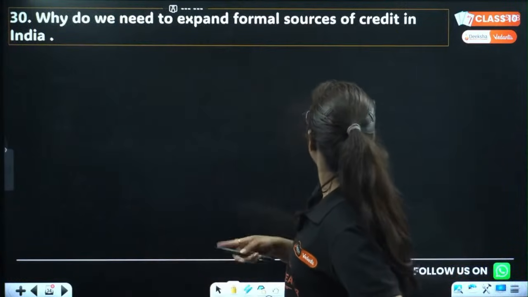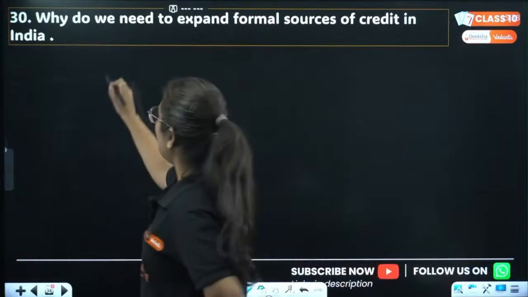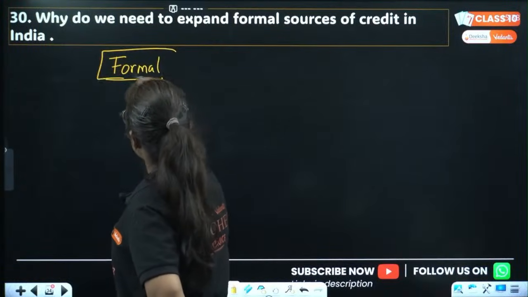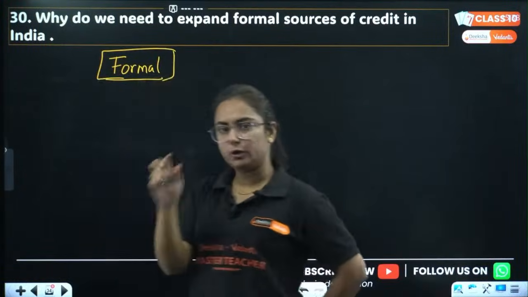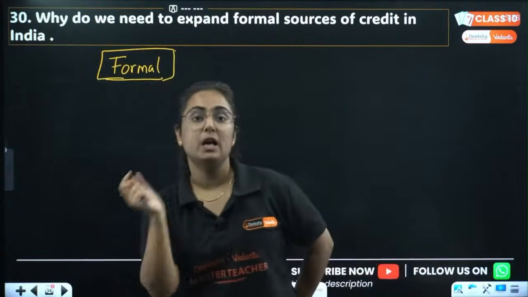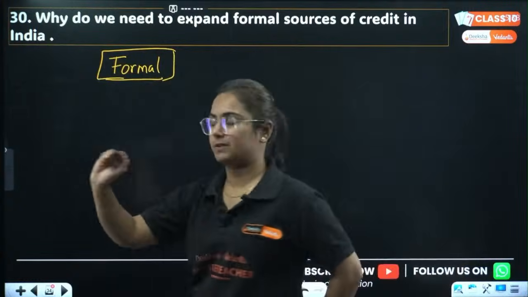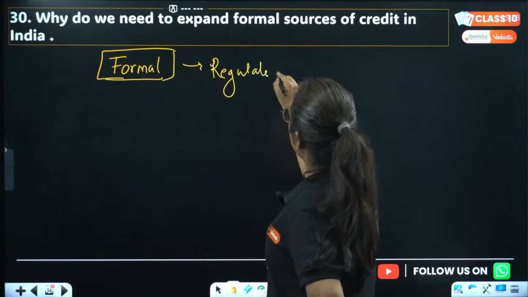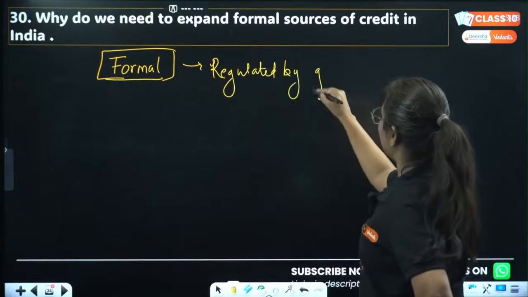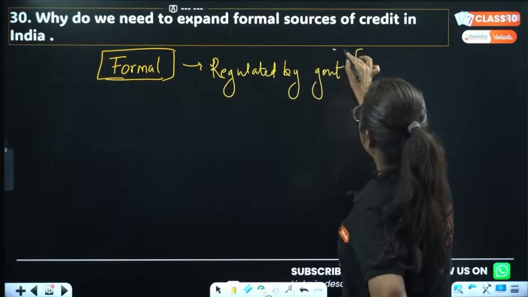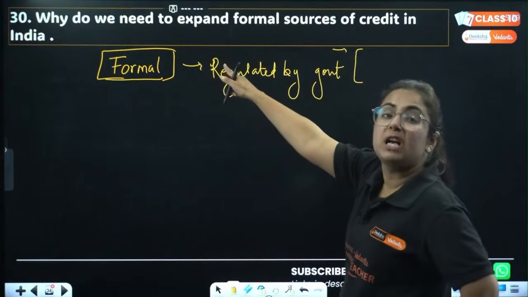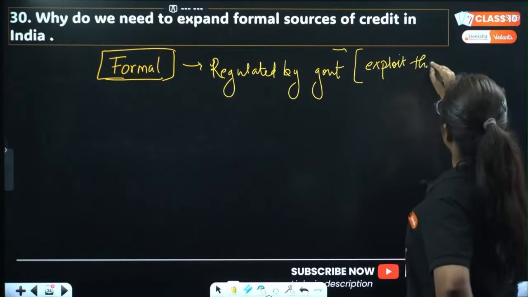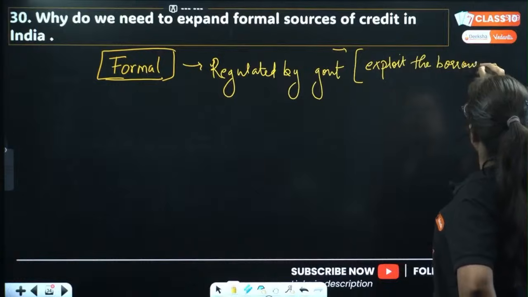30. Why do we need to expand formal sectors of credit in India? What are the formal sectors? So basically, there are two types of sectors for providing loans: formal sectors and informal sectors. Formal sectors are those that are regulated by the government. As they are regulated by the government, why do we need to expand them? We need to expand them because they will not exploit the borrowers.